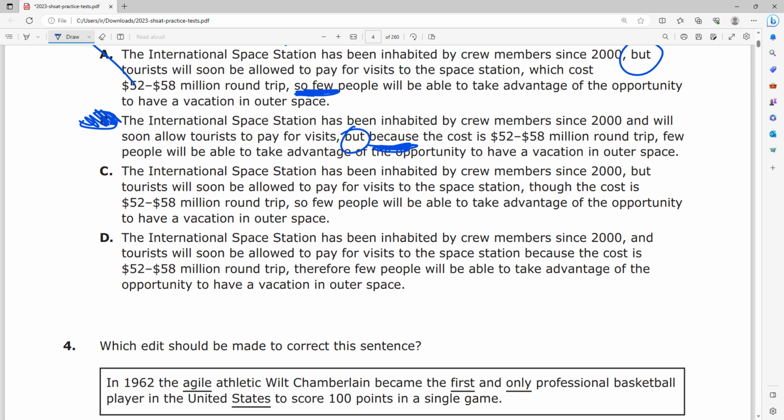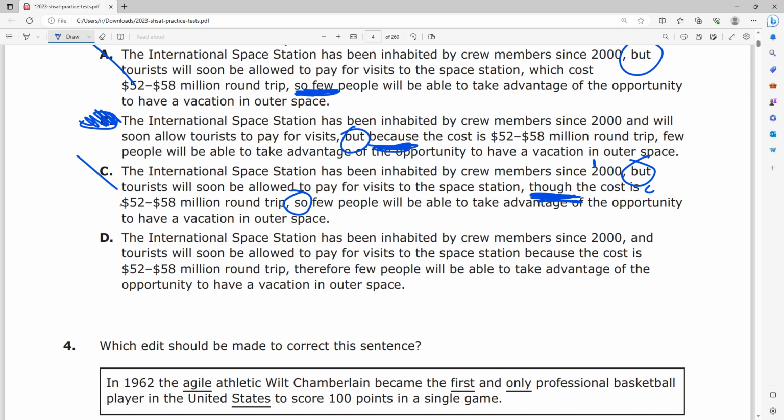This sentence doesn't make sense. Let's be honest. But tourists will soon be allowed to pay for visits to the space station. Though the cost is 52 to 58 million round trip, so few people will be... this doesn't make sense. These transition words are just completely misplaced. Once again, we have this "but" between the first fragment and the second fragment. That doesn't make any sense. And "though", what is "though" doing here? The point of this is to clearly convey that because of the cost, few people will be able to go on vacation. This doesn't do that because it uses "though" and not "because".